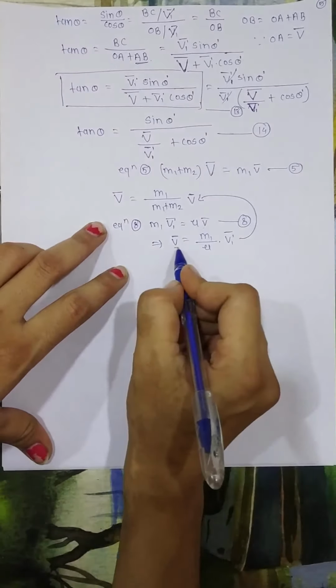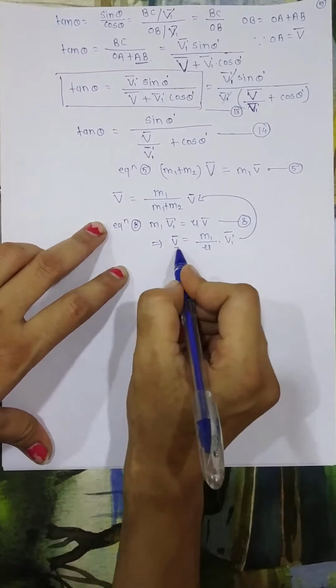But since we know the value of mu, that is the reduced mass, taken as m1 m2 upon m1 plus m2.